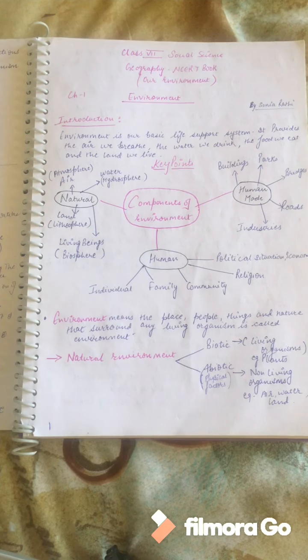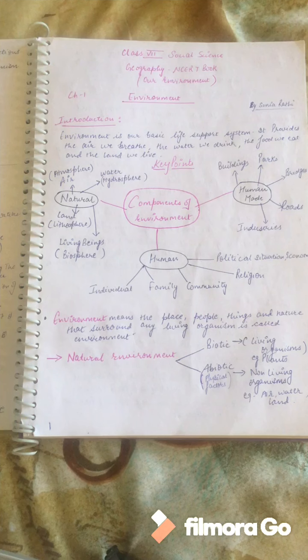Then we'll be talking about the third component under the natural environment, which is land, lithosphere. Now what is land? Land is the upper surface of the earth, right? Now when the air, water, and land together form, it becomes a biosphere.